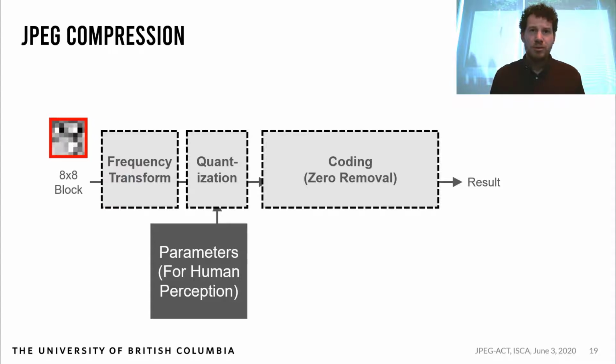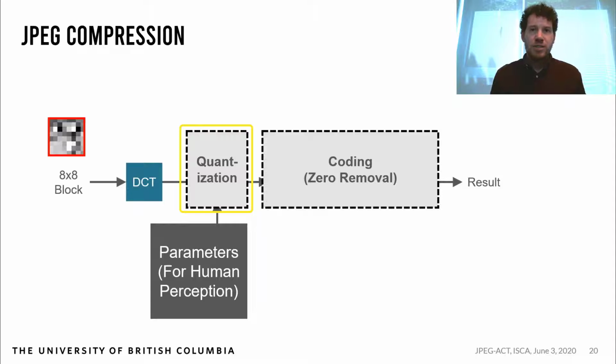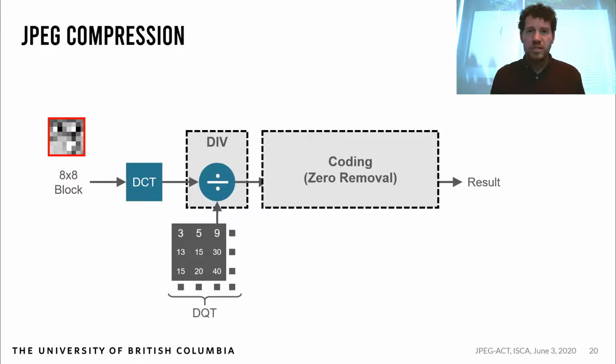To compress an activation using JPEG, it's first broken down into 8x8 blocks. We've already talked about the frequency transform, which is done using the DCT. Quantization takes the frequency components and selectively quantizes them according to a set of compression parameters, that's in gray. In JPEG, these are tuned for human perception, but in our work, we demonstrate that optimizing them for CNN perception significantly improves accuracy. In baseline JPEG, these are implemented as a division operation by the values in the discrete quantization table, or DQT. Finally, coding involves removing the zeros and encoding the quantized values for higher compression.